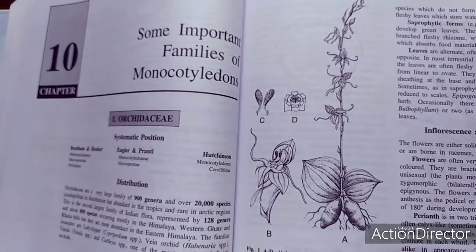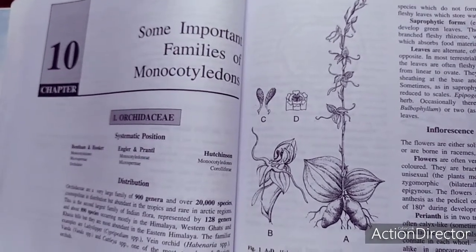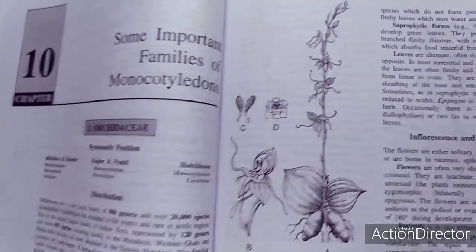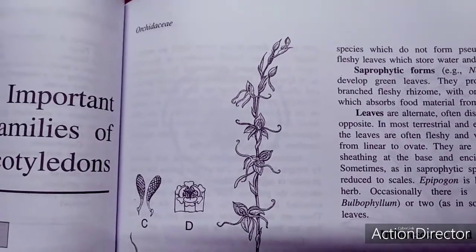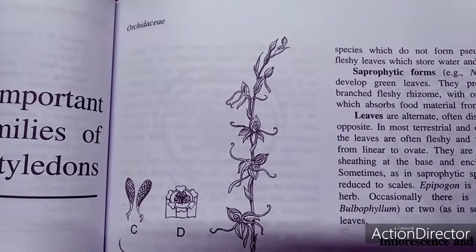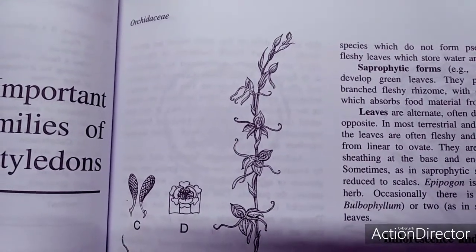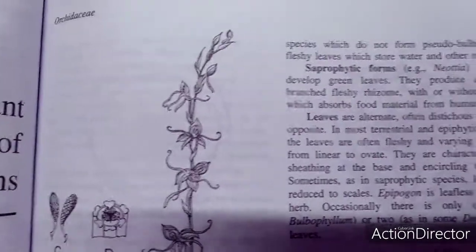Saprophytic forms are also there. Neottia is an example, which does not have green leaves. They produce a much-branched fleshy rhizome with or without roots, which absorbs food material from the humus.